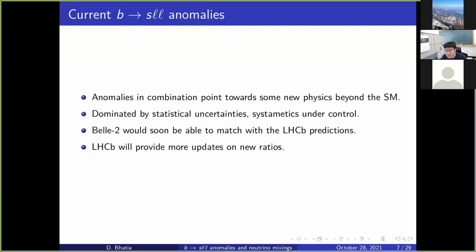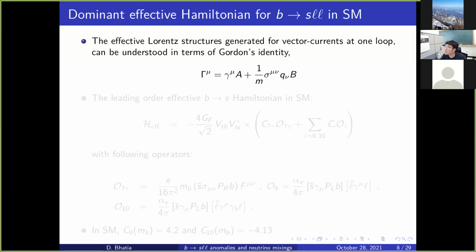So then, assuming that there is something which points toward new physics, then certainly the next question which we have to ask ourselves is what kind of new physics it has to be. So there are active global fits which actually point towards which direction we should follow. And let us understand that.